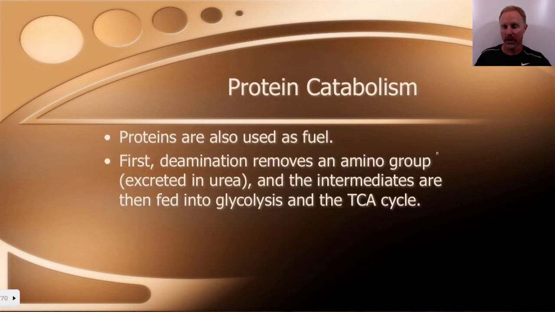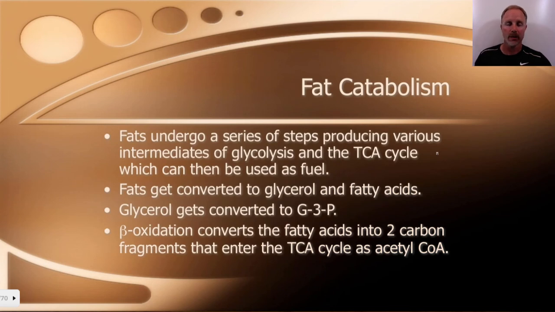Okay, so proteins can be used as a fuel, of course, and what we have to do is remove that amino group, combine it with some CO2, turn it into urea, and get rid of it with our urinary system, the kidneys and such. But these intermediates can get fed into glycolysis and the TCA cycle, or the Krebs cycle, and help us generate some ATP energy from that food.